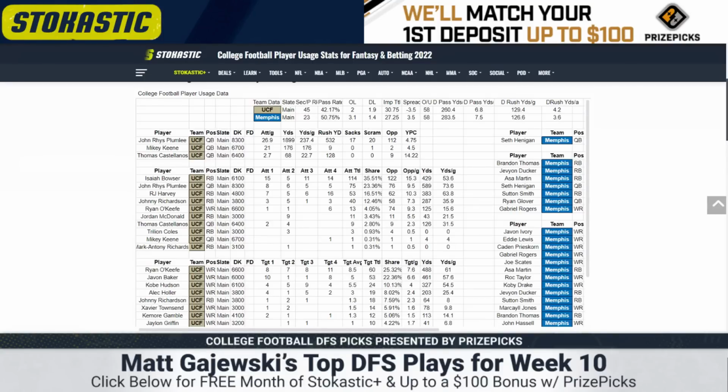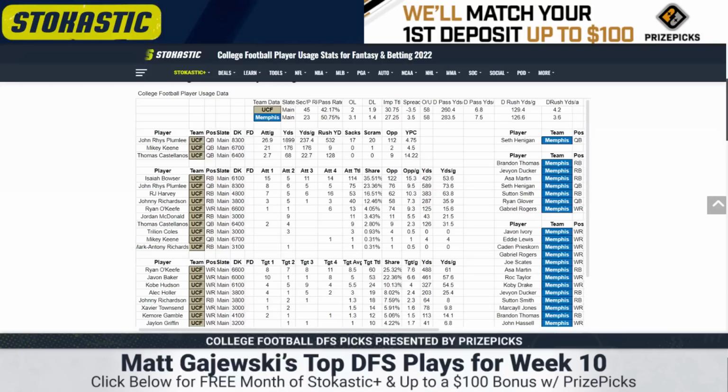They're finally benching Isaiah Bowser to some degree, at least using him in a timeshare. He's terrible, but RJ Harvey's been awesome. So I think slowly this is going to shift more towards Harvey. Harvey outcarried Bowser 16-14 last week. You still have Johnny Richardson as a change of pace, but RJ Harvey deserves more work. I think he's GPP viable in this spot.